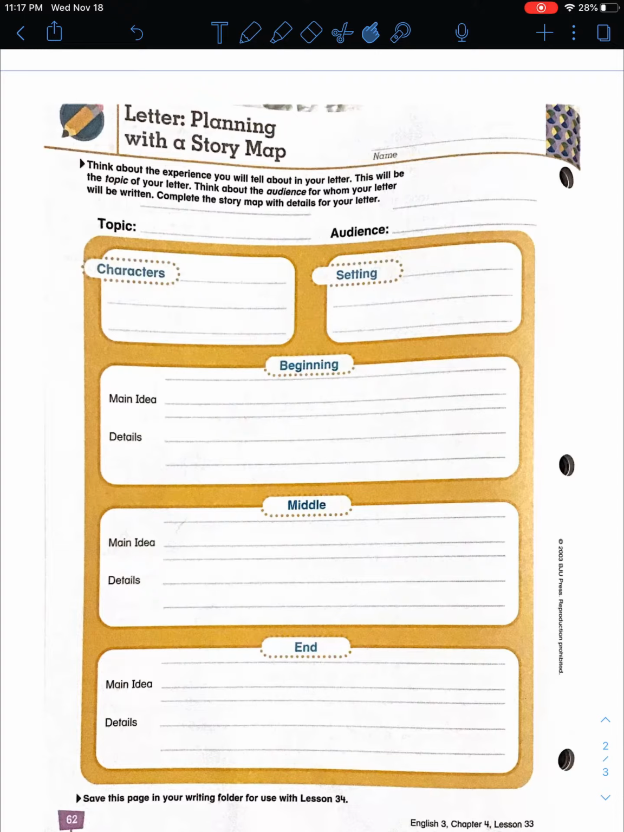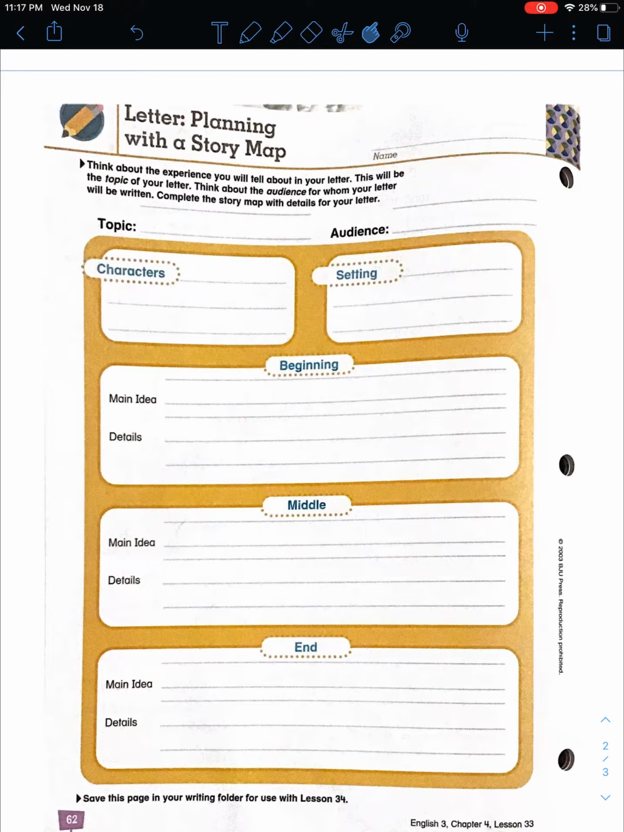Alright? So think about an experience you will tell about in your letter. This will be the topic of your letter. Think about the audience for whom your letter will be written to and complete the story map with your details for your letter. So this is just like that web we did when we did our other writings. It's just you're writing everything down so you'll know what to write about later. Alright, you're writing what you're thinking.